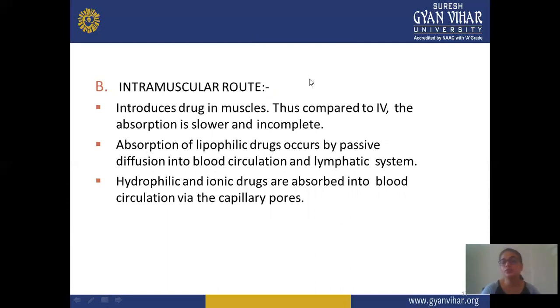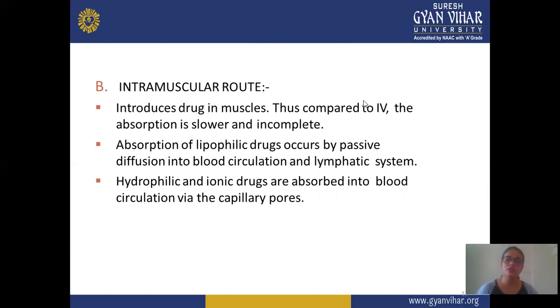Hydrophilic and ionic drugs are absorbed into the blood circulation through capillary pores.